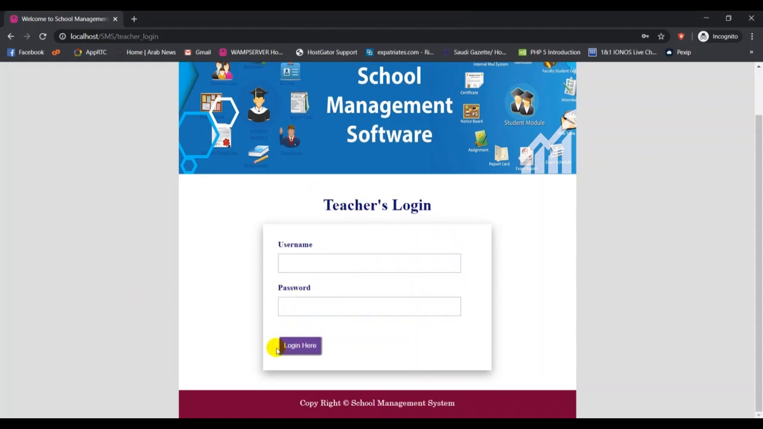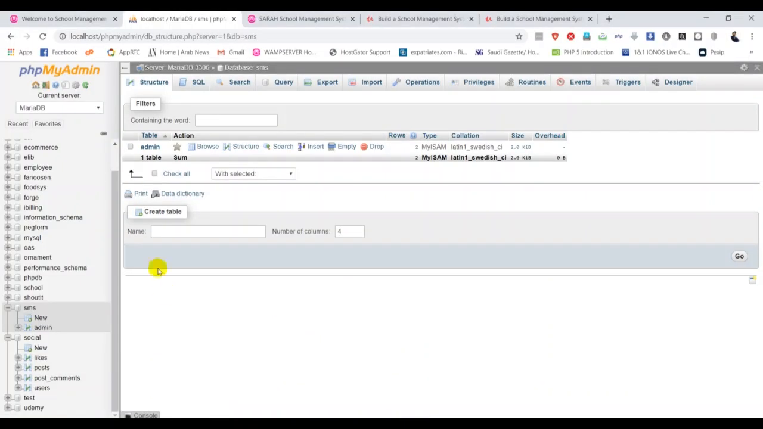So the first thing is I want to create one table for the teachers in my database. This is my database called SMS. I only have one table called admin, so I want to add one more table. If you want to add one more table, here below you can put staff, and I create one table called staff.